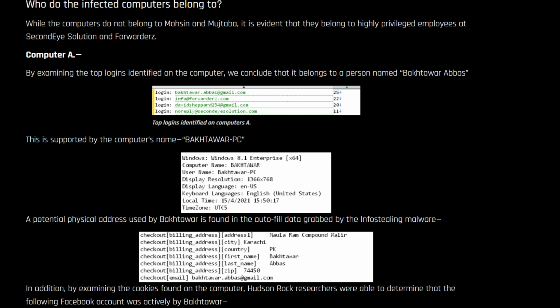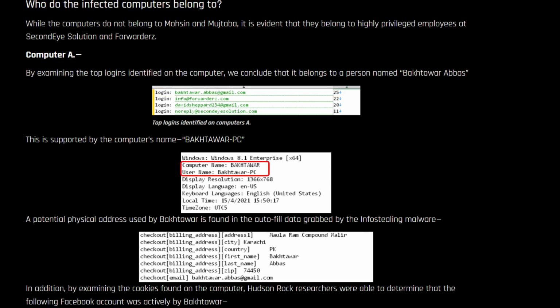Let's check the top logins identified on computer A, and Hudson Rock researchers concluded that it belongs to a person named Bakhtavar Abbas. We see that out of over 230 credentials that were identified on this computer, 25 of them belong to bakhtavar.abbas@gmail.com. And by the way, all the rest of the credentials will be a gold mine to the law enforcement agencies for further investigation of this case.